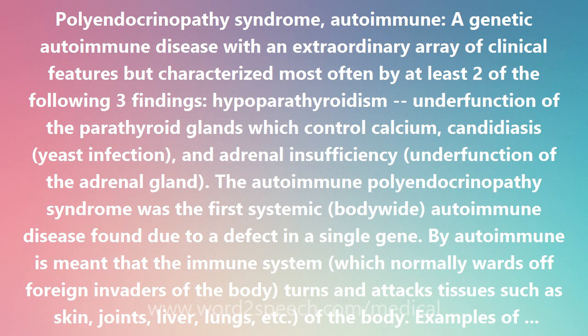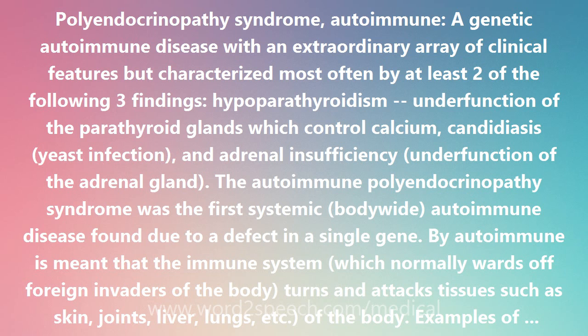Polyendocrinopathy syndrome, autoimmune: a genetic autoimmune disease with an extraordinary array of clinical features, but characterized most often by at least two of the following three findings: hypoparathyroidism, underfunction of the parathyroid glands which control calcium; candidiasis, yeast infection; and adrenal insufficiency, underfunction of the adrenal gland. The autoimmune polyendocrinopathy syndrome was the first systemic, body-wide, autoimmune disease found due to a defect in a single gene.